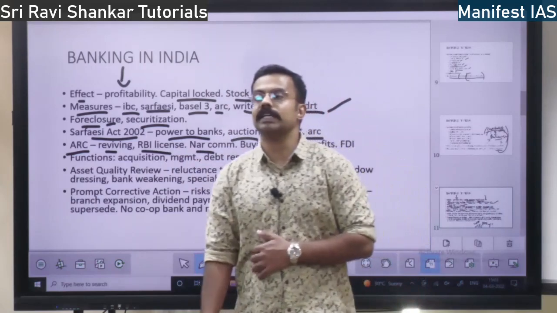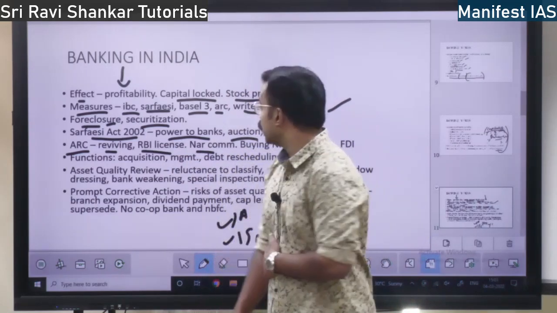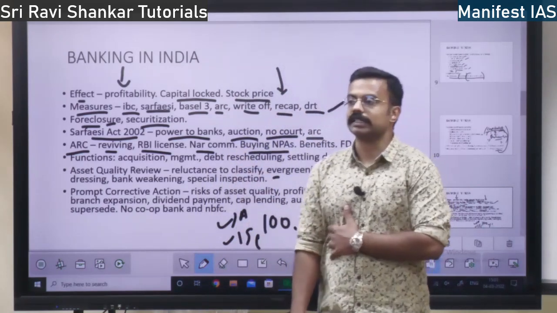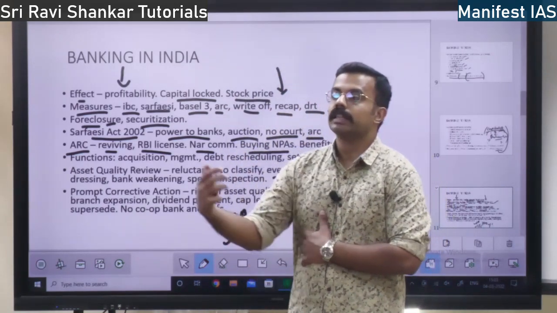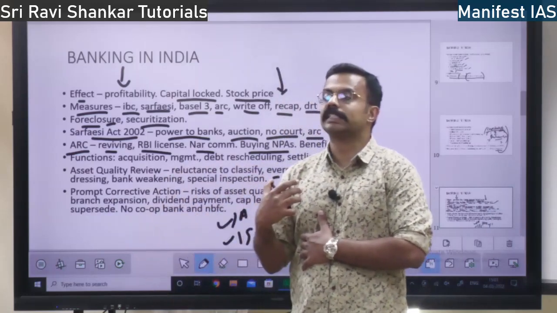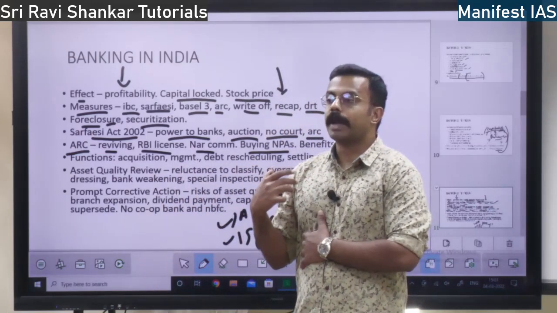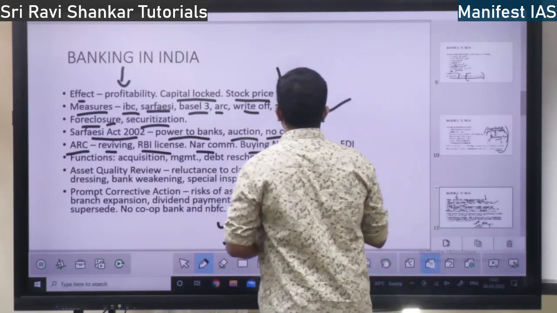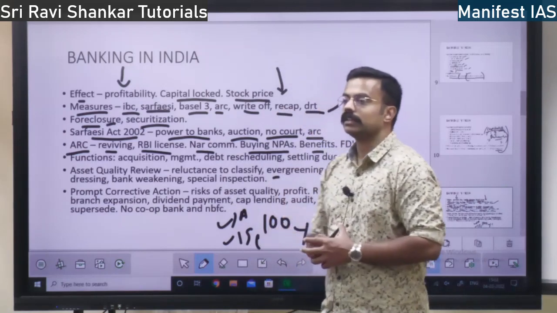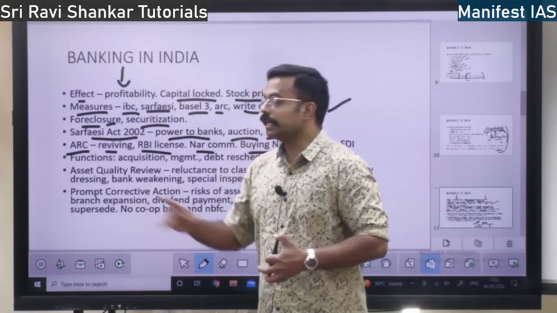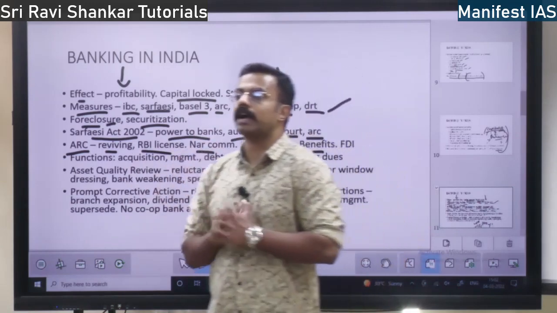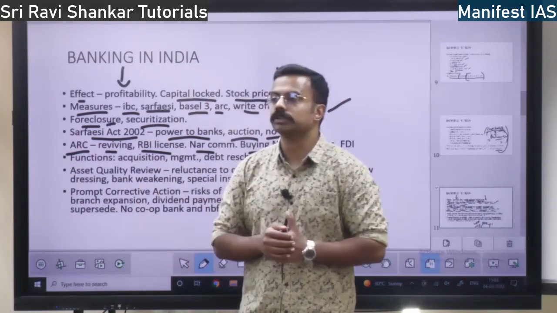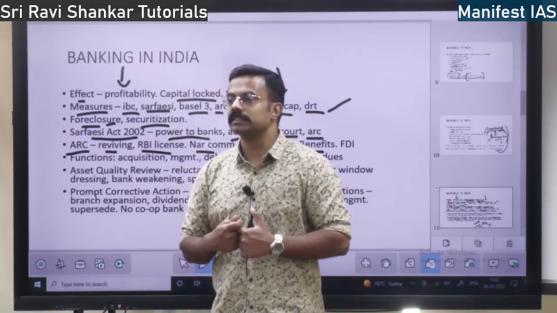Asset reconstruction company is recommended by the Narasimham committee, and also they buy the non-performing assets. What do they do? They buy these non-performing assets from where? From the banks. The banks have non-performing assets, and these companies are going to buy them. What are the benefits? It is going to take the loan out of the bank books. Banks have the loan on their books, and that is taken out. So bank profitability increases, right?